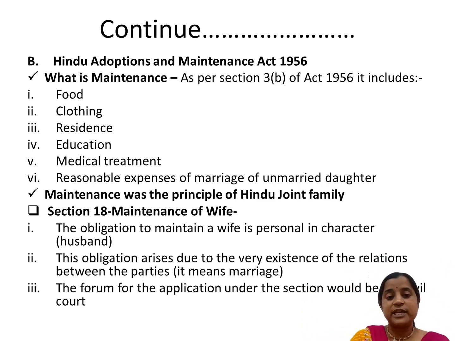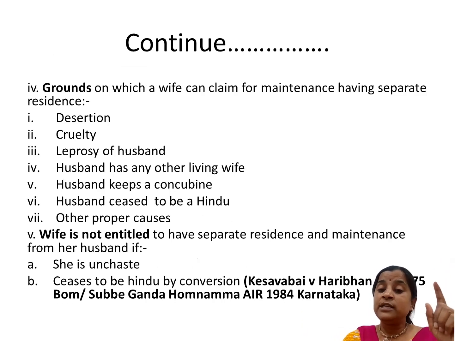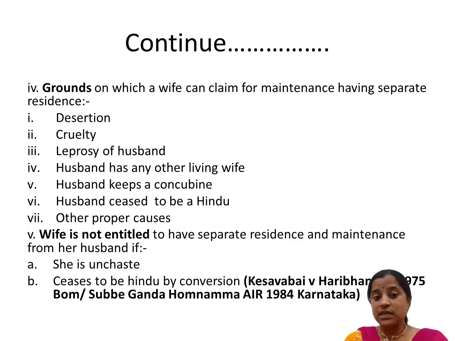तो वो क्या ग्राउंड हो सकते हैं? And the grounds are, number one is the desertion. What I told you, कि without any reasonable cause, withdrawing from the society of other spouse without a reasonable cause, at least for more than 2 years, कम से कम 2 साल से ज्यादा आप अलग रह रहे हो, कुछ इस तरह का आप कर रहे हो, तो पत्नी मांग सकती है. Cruelty, mental as well as physical.